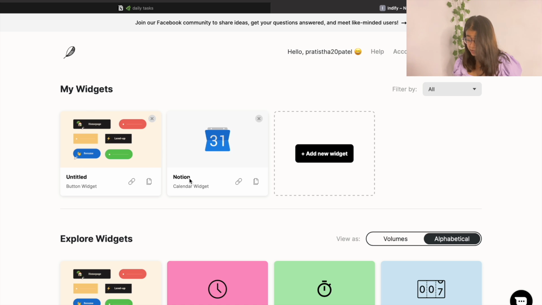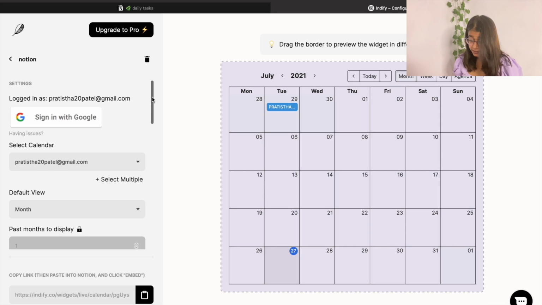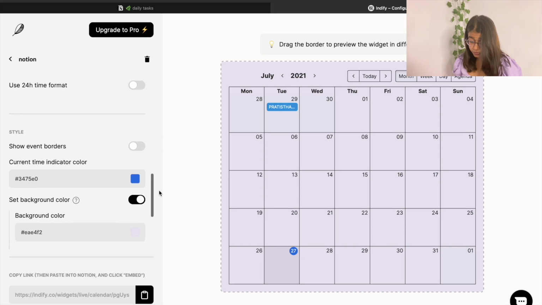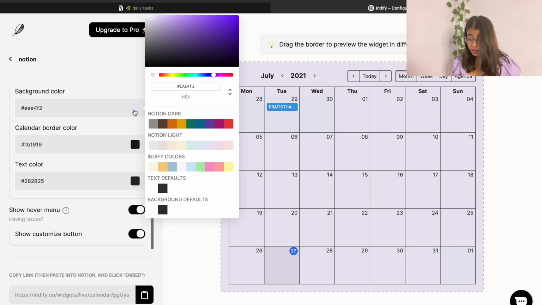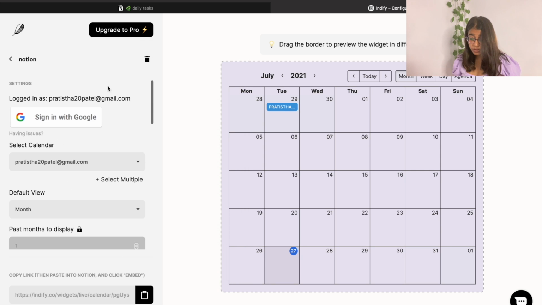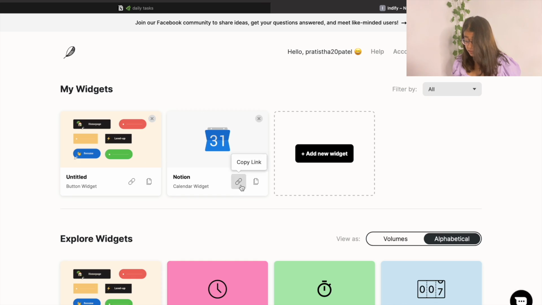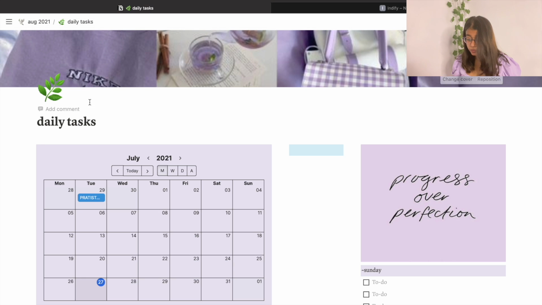Over here you can click on the widget, and then you can customize it in your own way. So see, there are so many background colors available, calendar border, text colors, so much is available. And after you are done with all of this, you can simply copy the widget from here using this copy link, and then you can go over to Notion.